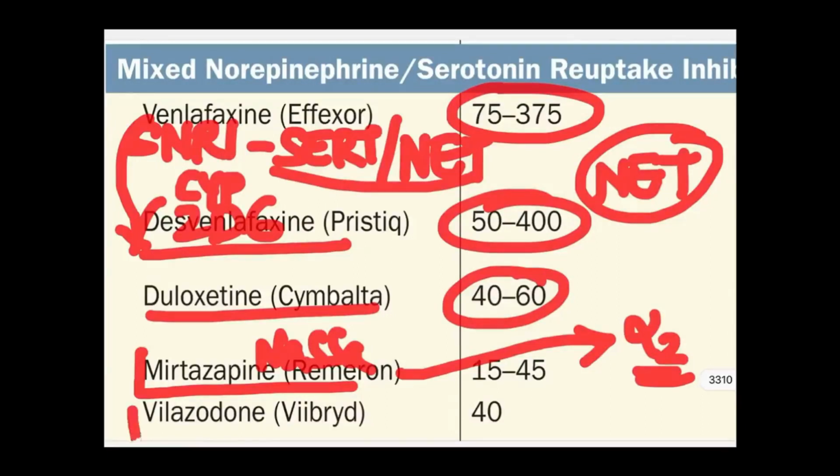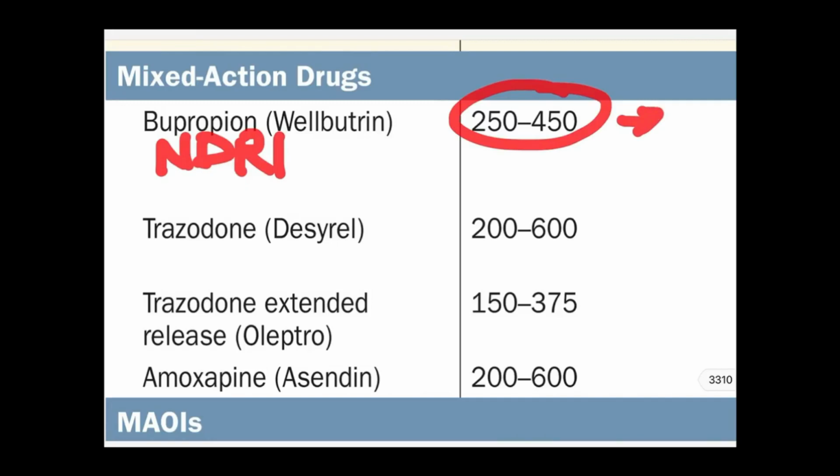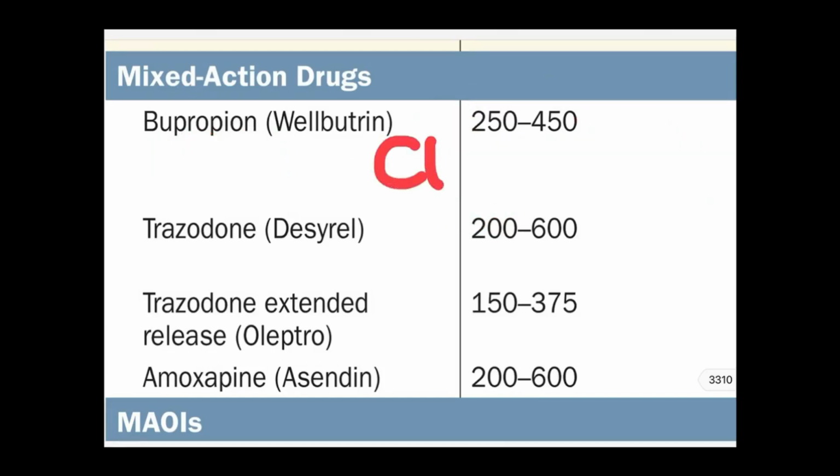Vilazodone is one of the newer antidepressants. The action will be by sparing. Bupropion is NDRI, norepinephrine dopamine reuptake inhibitor. This is the dose 250 to 450, used when we don't need sexual side effects, very less or nil sexual side effects are there, or when smoking. It reduces smoking. So 2 S are there. One contraindication for that is seizures. It may precipitate seizures.